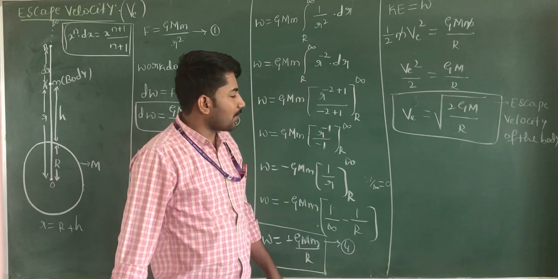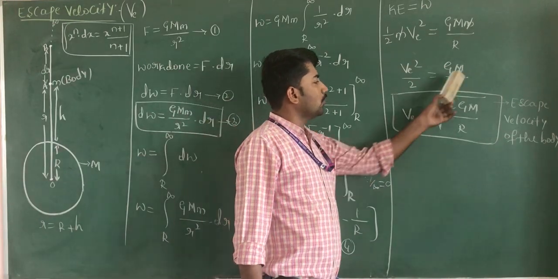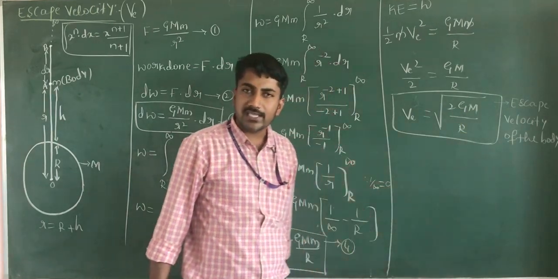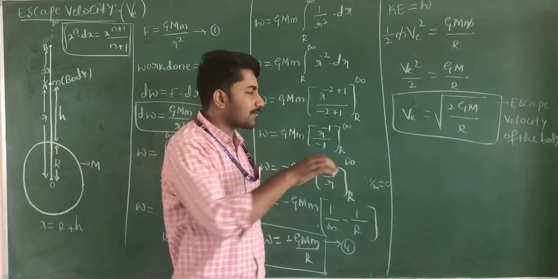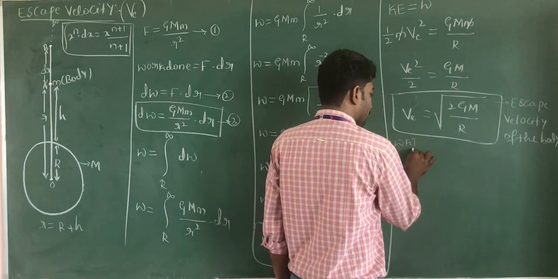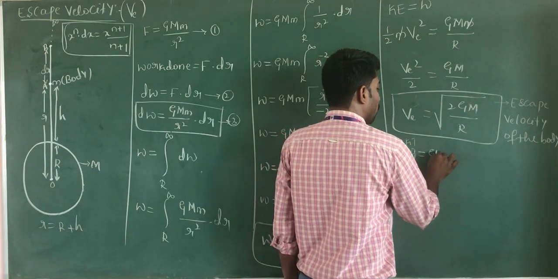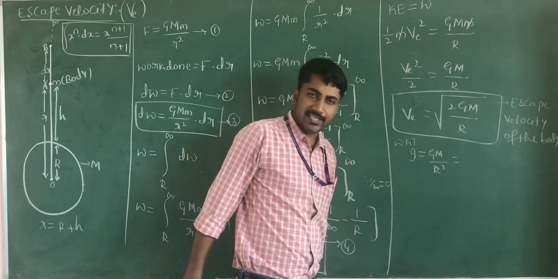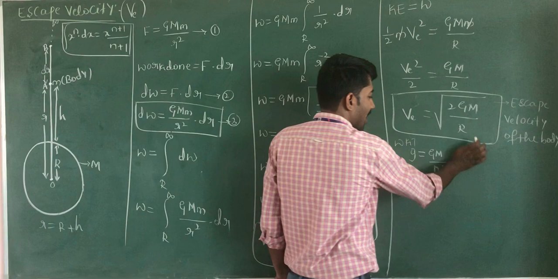Now, Ve is equal to root of 2GM divided by r is the expression for escape velocity of the body. But on the surface of the earth, we know the formula g is equal to GM divided by r square.